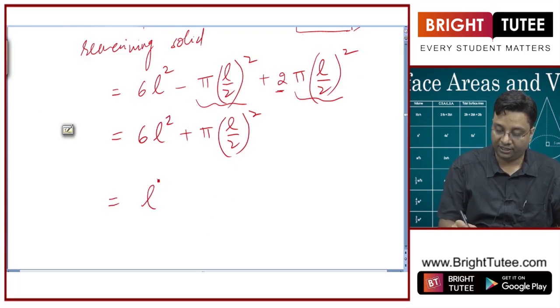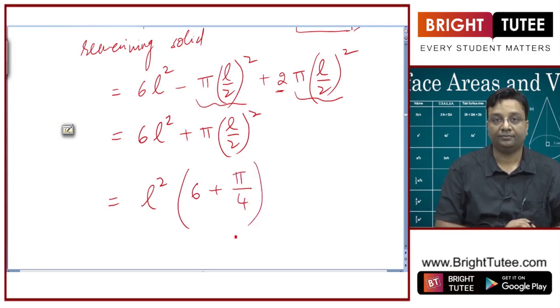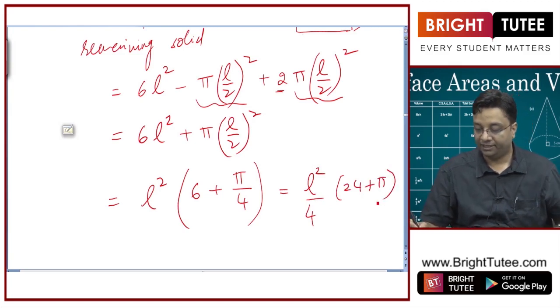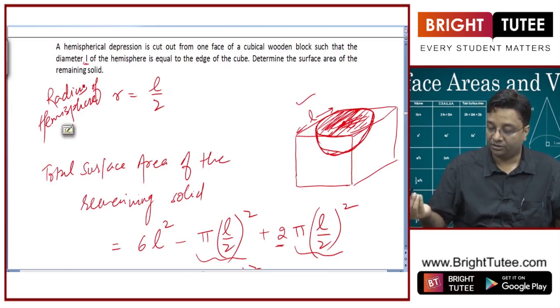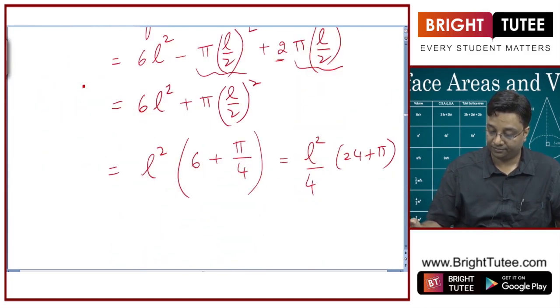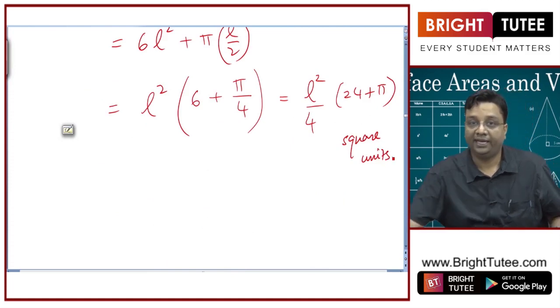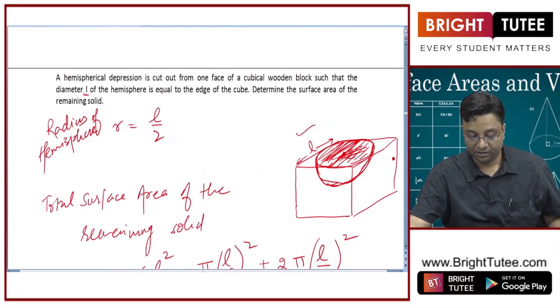So, you can see L square we can take as common. From here 6 plus pi, and this 2 square will become 4, right? So, it is equal to L square by 4 into (24 plus pi), and we do not forget the unit. Unit is not given, so we will write square units, because we are talking about area here. If we were talking about the volume, we would have said cubic units. So, this is in square units, right?